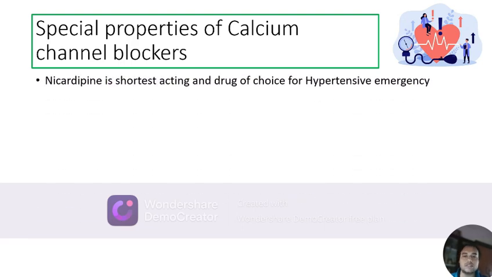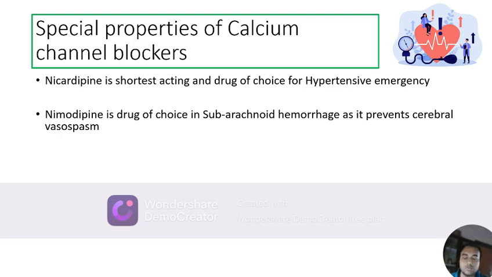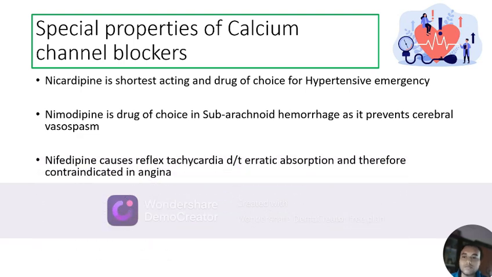Nicardipine is the shortest acting CCB and therefore is the drug of choice in hypertensive emergency patients. Nimodipine is the drug of choice in subarachnoid hemorrhage or intracranial hemorrhage as it prevents the reflex cerebral vasospasm.